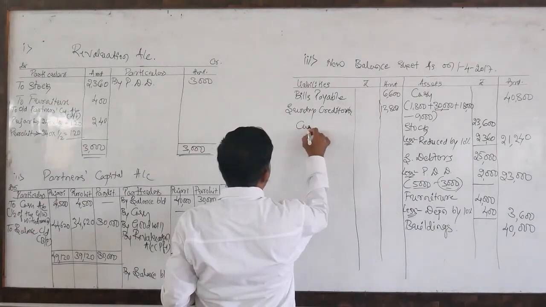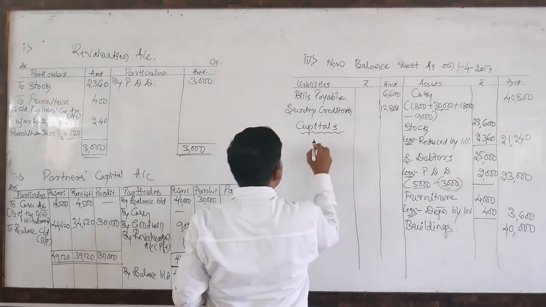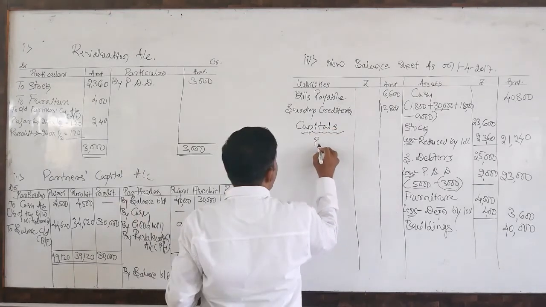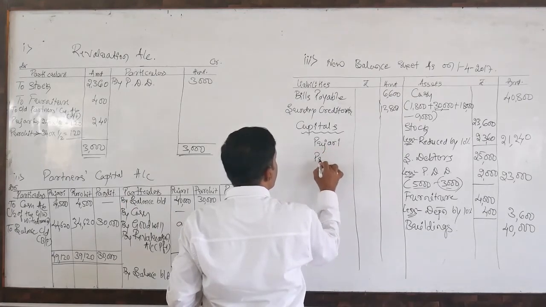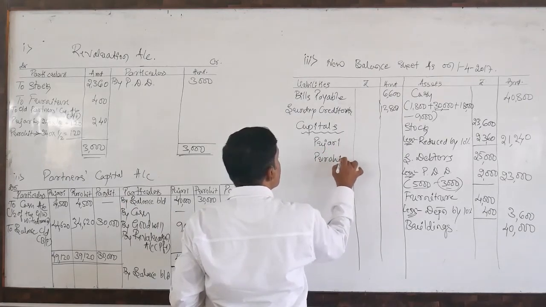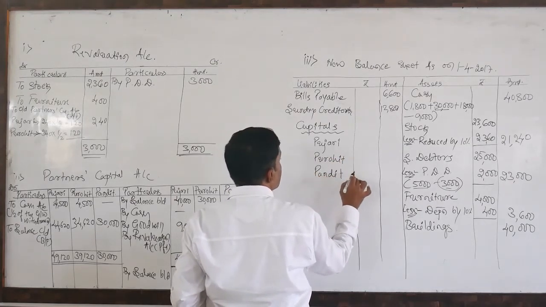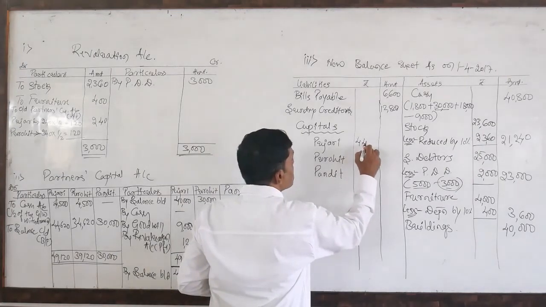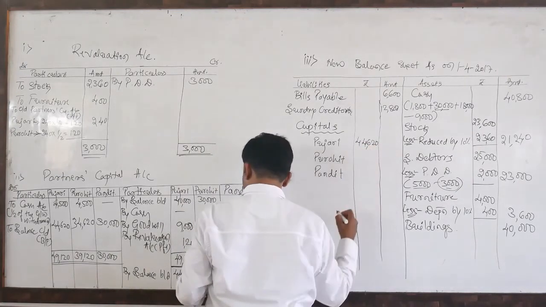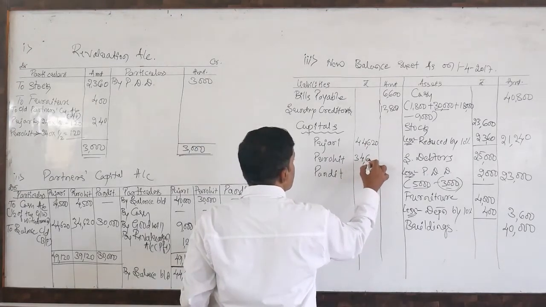So under the head capitals, the first partner name is Pujari, Purohit, and Pandit. 44,620, 34,620.